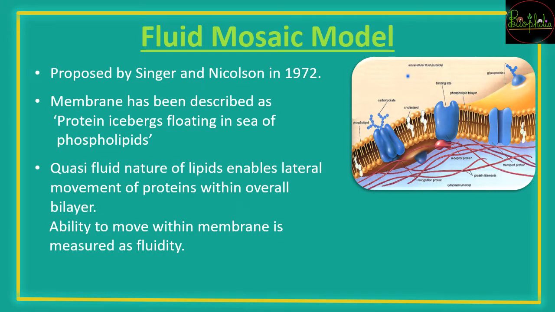Next is the nature of the lipid membrane, or you can say the plasma membrane, that is fluid mosaic model. So fluid mosaic model was proposed by scientists, that was Singer and Nicholson, in 1972. And why does this membrane get the name fluid mosaic model? Because fluid है, because this membrane is not static, it keeps on moving, and because of the movement of this particular membrane, it is termed as fluid.